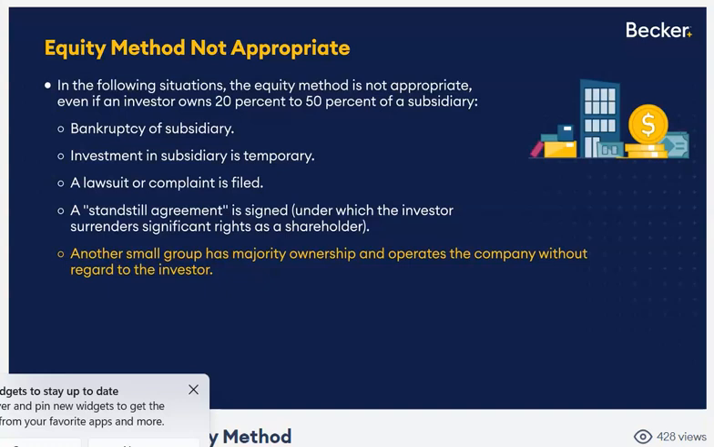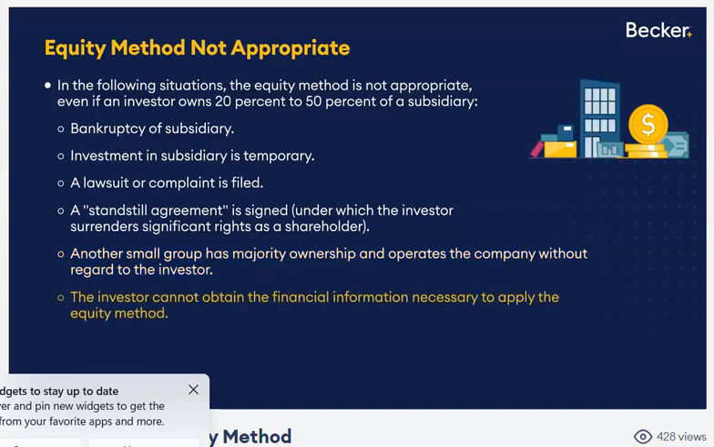Even though we own 25% or whatever, they're operating the company without regard to us. That's not very nice. They're not letting us play. But nonetheless, no significant influence. Or to use the equity method of accounting, you have to have access to the financial information for that company you've invested in, the investee. I need to know what their earnings are because my percentage share of those earnings are going to go on my income statement. I need to know what the dividends are because my percentage share of the dividends is going to be a return of capital, etc.